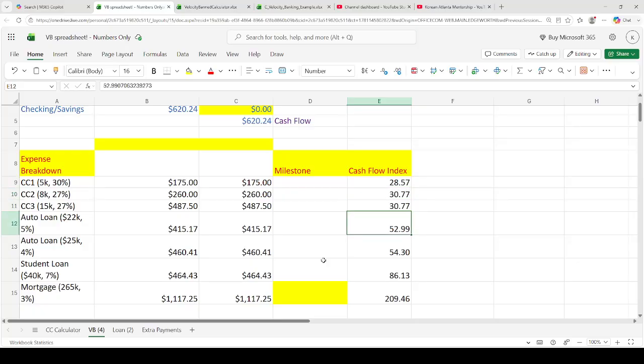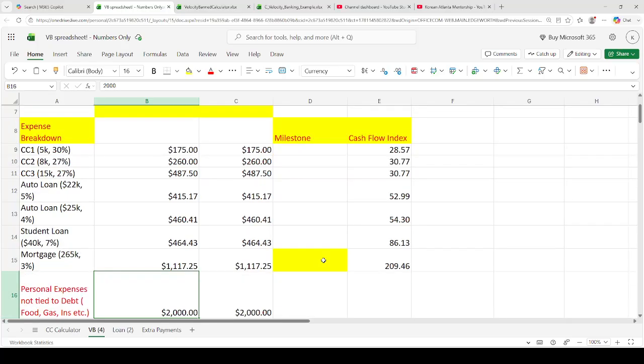So if you see this number right here, 209, what does 209 mean? Well, with the 30-year mortgage, basically you're paying a lot of money, $265,000, just to get $1,100 back in your cash flow, right? Whereas you pay these 3 credit cards, you'll get pretty much $1,000. So why not pay the credit cards off first, get more cash flow, and then go into sequential order and then pay off the mortgage with all of your cash flow, right? So that's kind of one way.